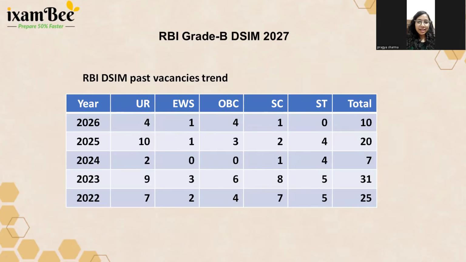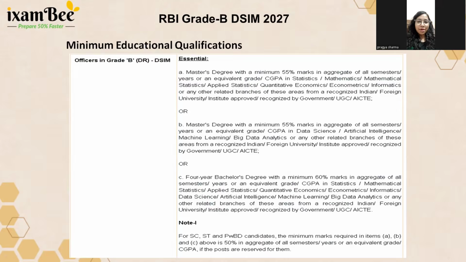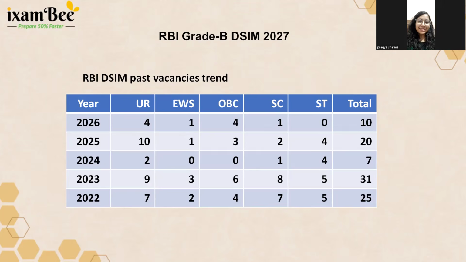We can see that it is around 10, 20. It is somewhat increasing and somewhat decreasing, a bell-shaped curve, I can say. Let us see what will happen in 2027. But what is in our hands is to prepare well for the examination, right?